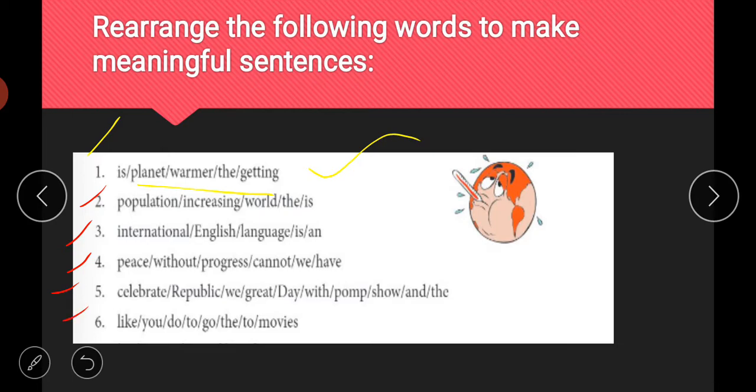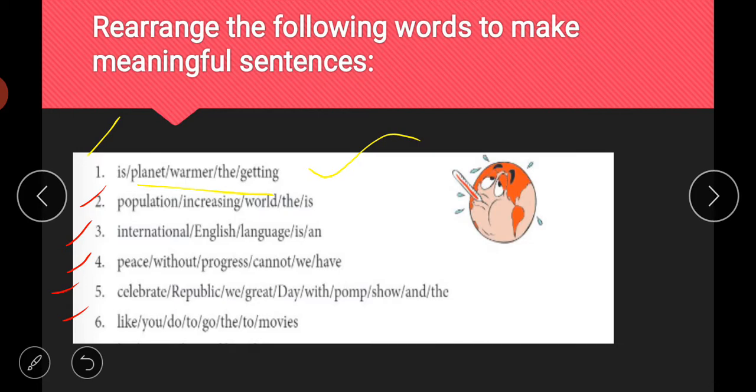Now if we talk about the sixth one, like you do to go the two movies. This is a question or interrogative sentence. How will you form that? You will write, do you like to go to the movies? And at the end you will put a question mark. This will be the right answer for these words.